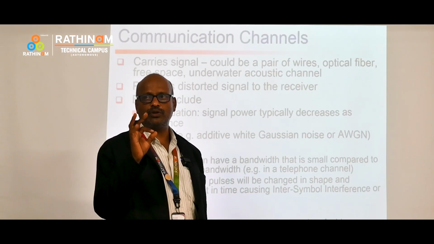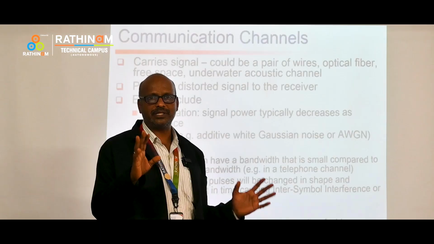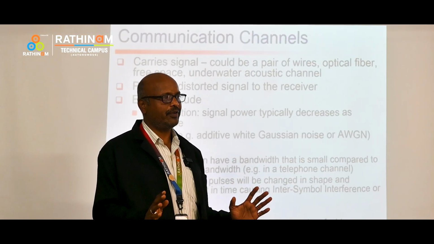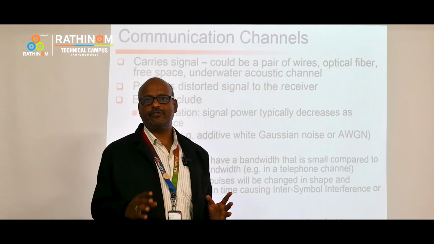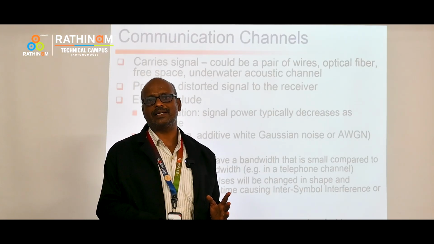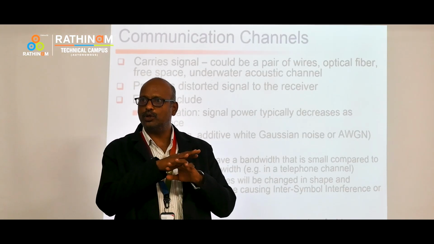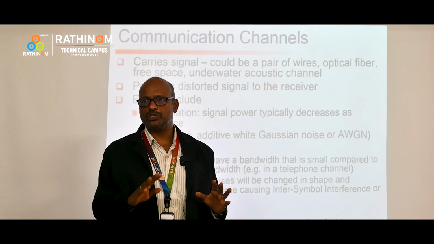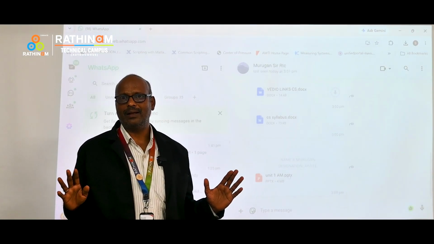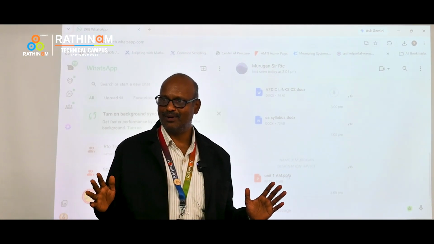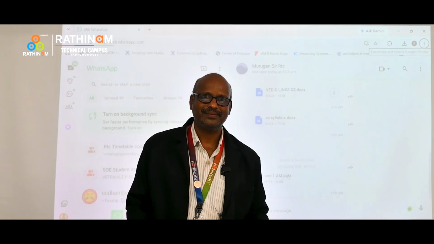If this condition is satisfied, then we can go for modulation. If this condition is false, that is, if the carrier frequency is less than your message frequency, then we are not able to do the modulation. So this condition has to be satisfied. Okay, are you clear? I think everyone has understood. Okay, thank you.